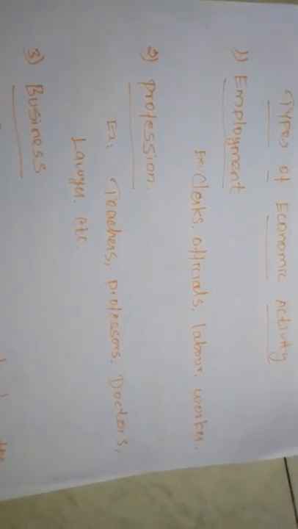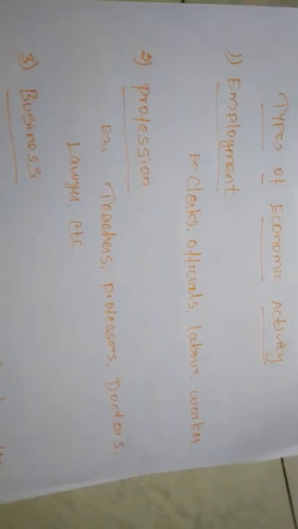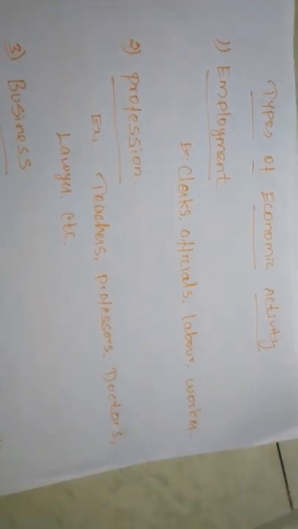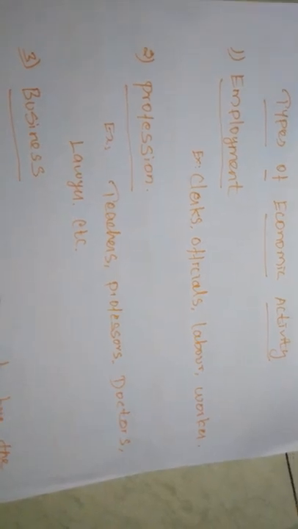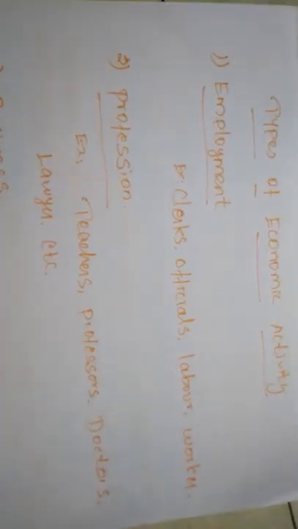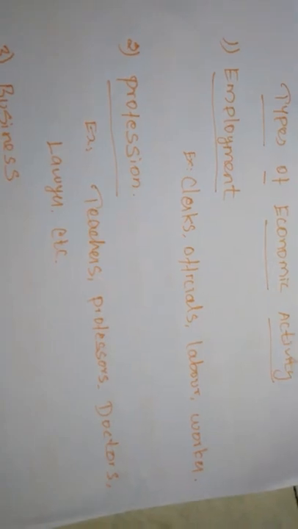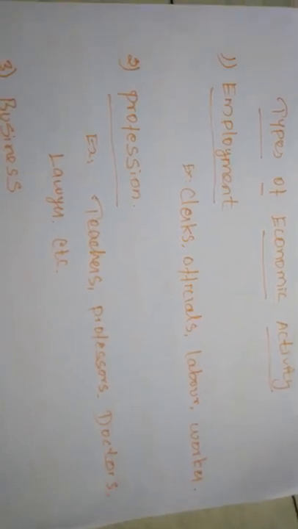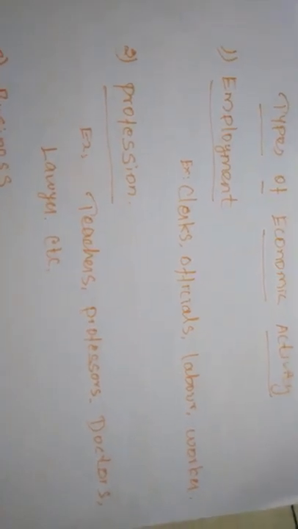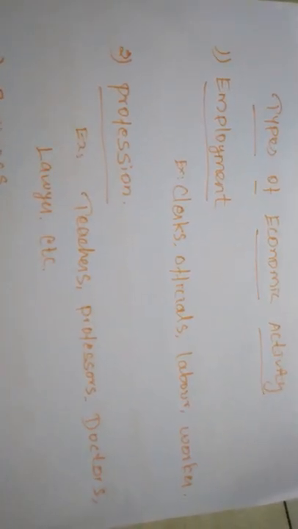Next, in this employment, some characteristics are there. What characteristics does employment have? First one is that there is a contract existing between the employer and the employee. In the category of employment, one of the main characteristics is the existing contract between the employer and the employee. The employee is not able to decide or draw up the contract. Only the employer has all the rights to decide about the